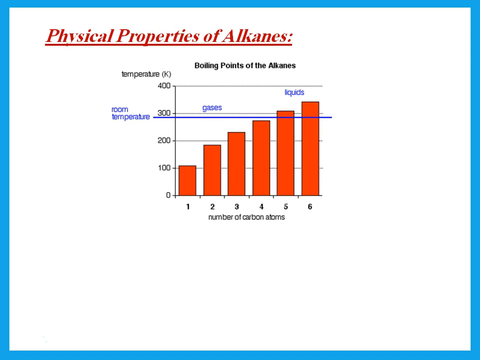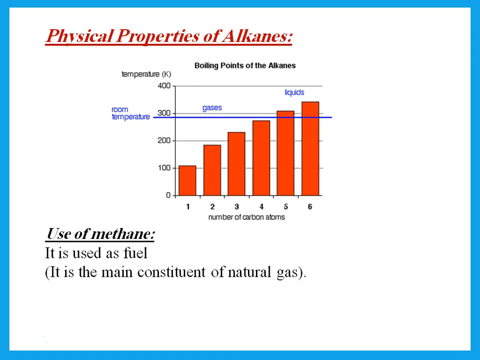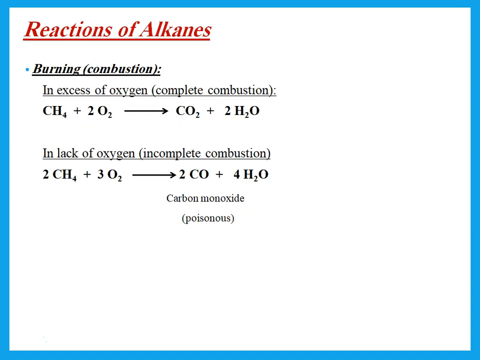Remember that alkanes with small number of carbons are gases, and then as they increase, they become liquids. Methane is the main constituent of natural gas. It is used as fuel.